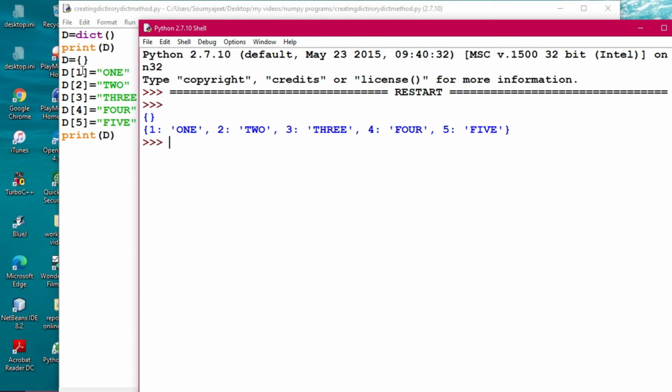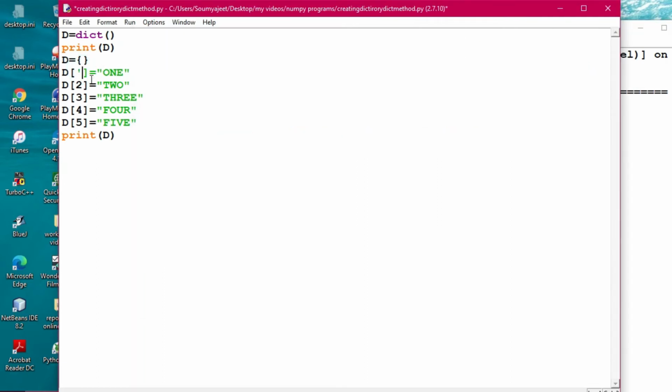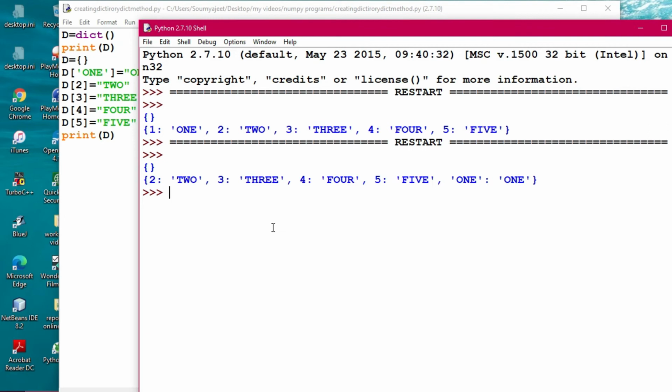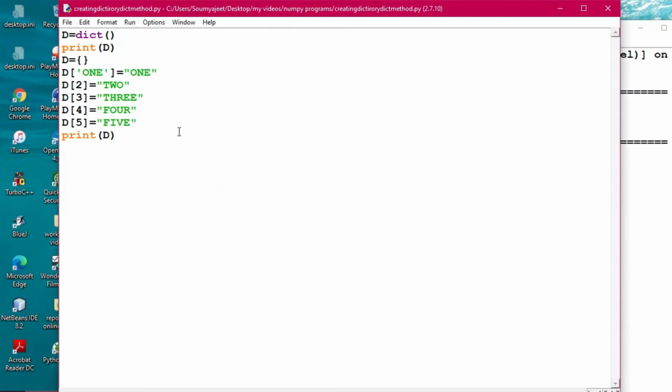Suppose I am giving out here, say, 1, one, I'm doing like this. Now see the output once. What does it come? All right, click on OK. See, it has not been taken. It has started from 2. So that's why you have to give out here the numeric, in order to get the proper output.